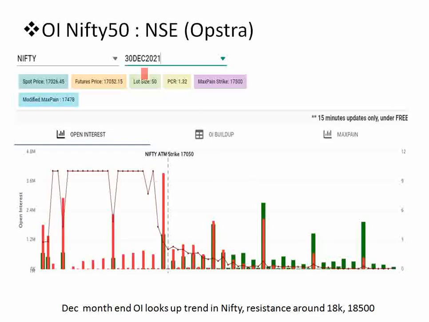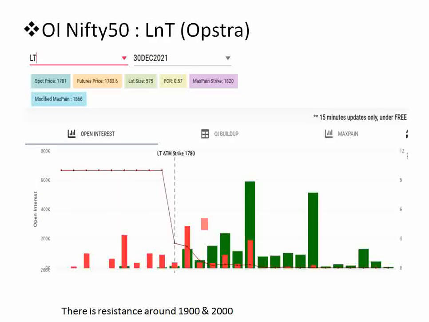And this is for the December expiry. In the December expiry it is much better. We can see the put option volume selling is much higher, and the call option selling is around 18,000 and 18,500. There is some resistance, but overall call option selling is very less compared to put option selling. So in December we are expecting some better movement in Nifty.